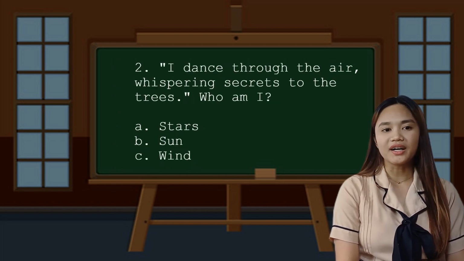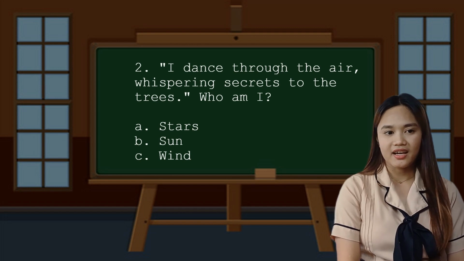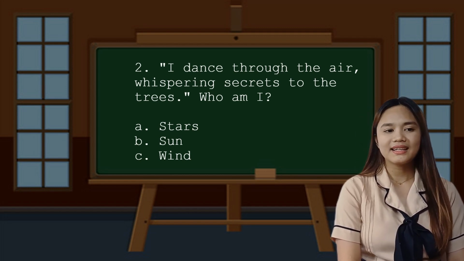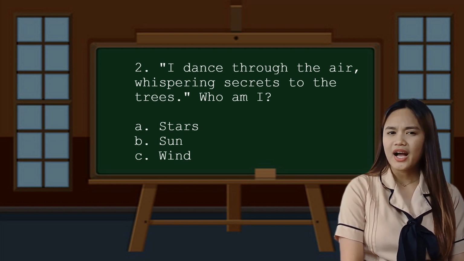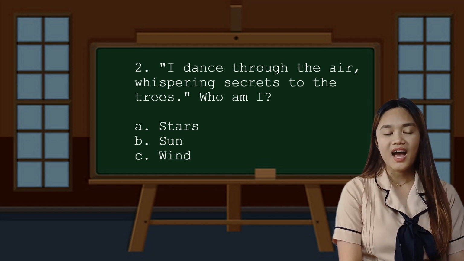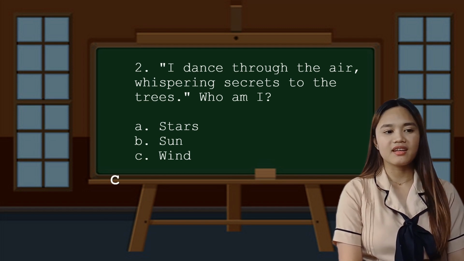And for the second one, I dance through the air, whispering secrets to the trees. Who am I? Letter A, stars, B, sun, and letter C, wind. The correct answer is wind.